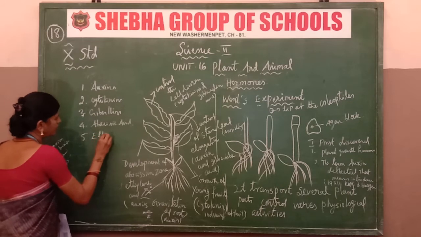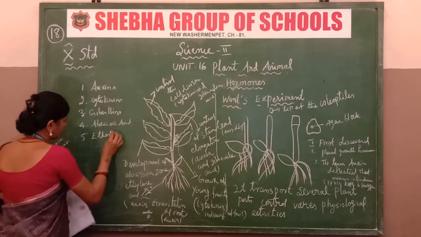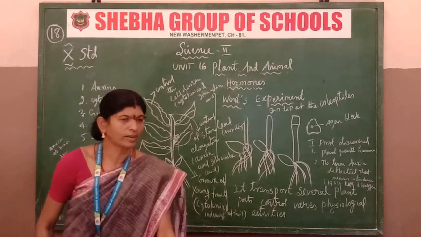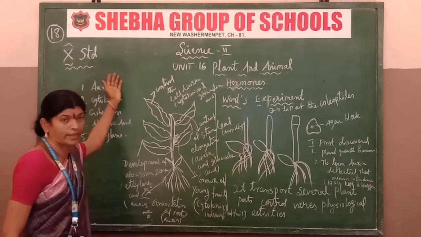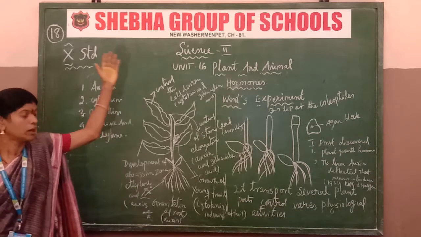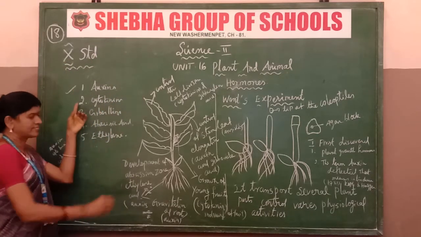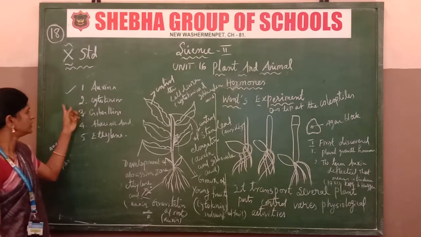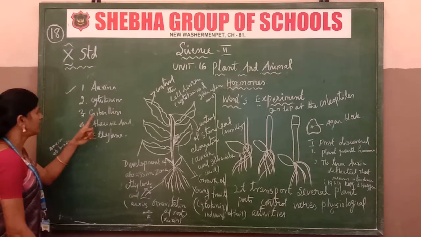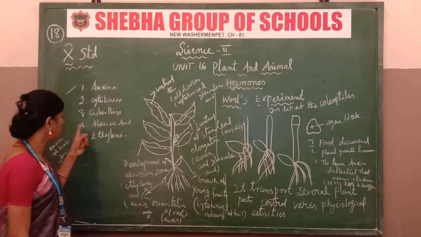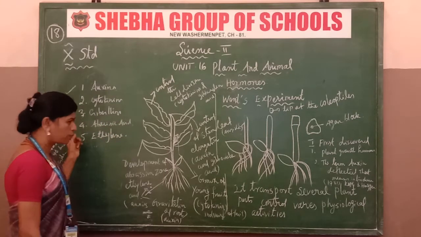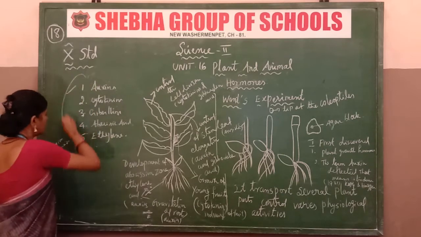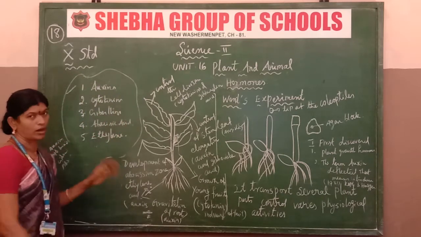Fifth one is ethylene. Listen, the five major hormones are auxin, cytokinin, a very important question, gibberellins, abscisic acid, and ethylene. These are all the five major types of hormones.